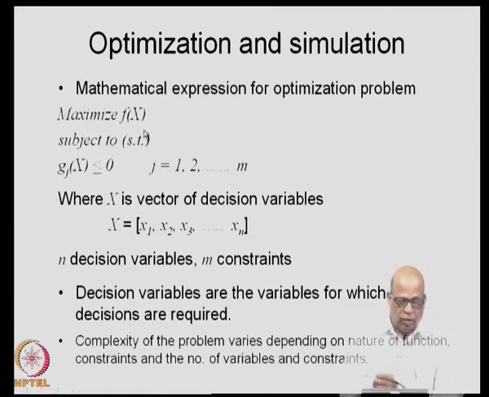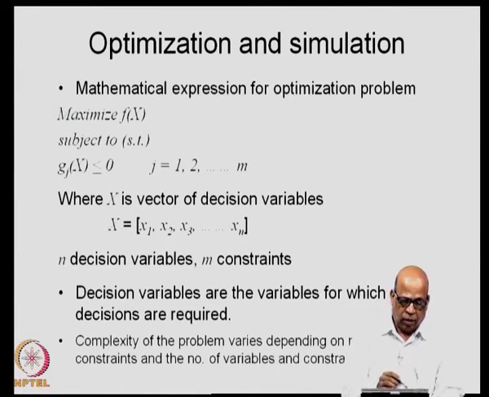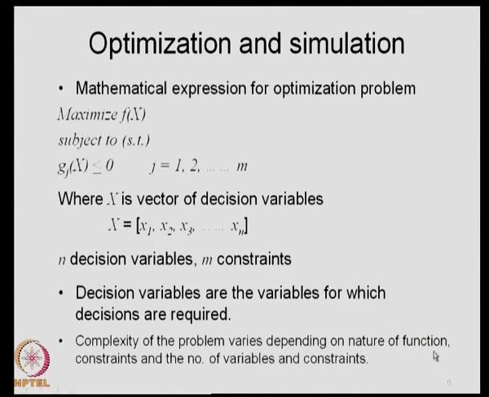Now, in this general statement of the problem, as you can see, the complexity of the problem changes with respect to the nature of the function itself. It may be a highly nonlinear function, or it may be a simple linear function, and so on. So, the complexity of the problem varies depending on the nature of the function. Then you may also have a set of quite complex constraints.